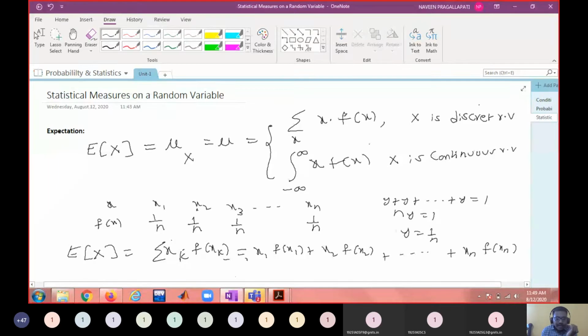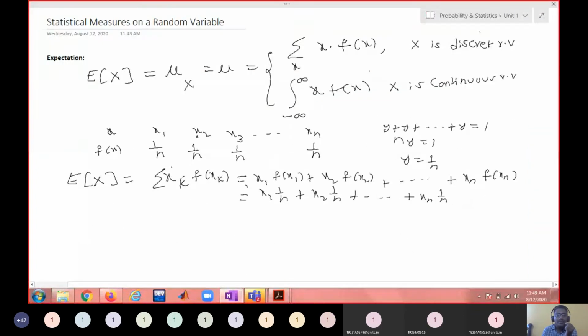Since f of x1 is 1 by n, this is x1 into 1 by n plus x2 into 1 by n and so on plus xn into 1 by n, which is x1 plus x2 plus and so on plus xn, divided by n.